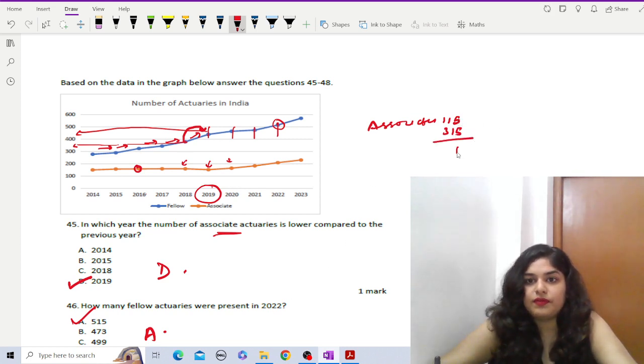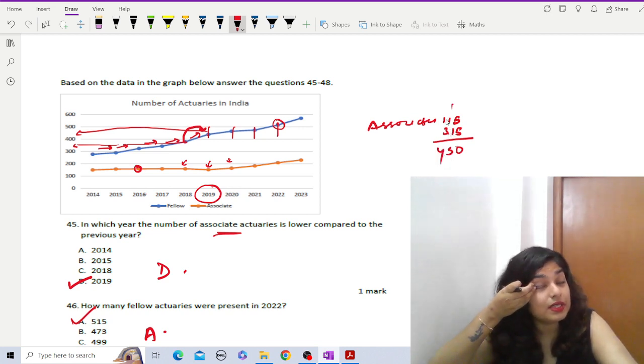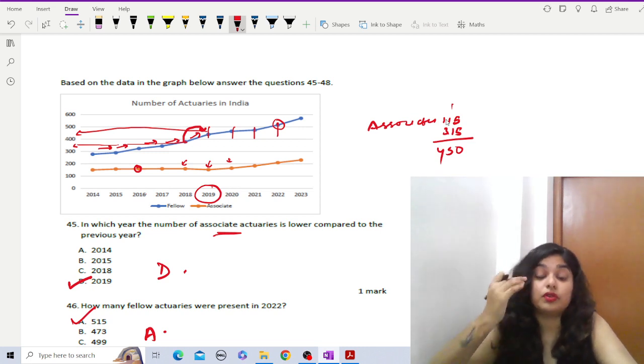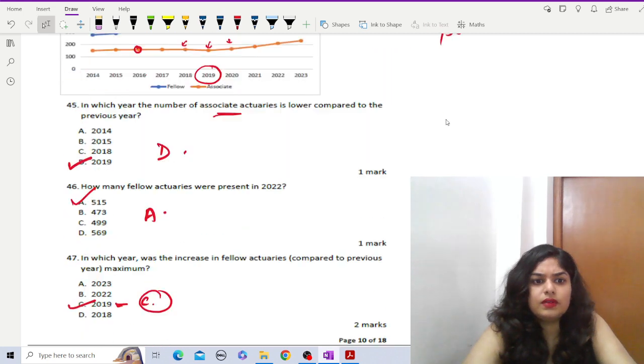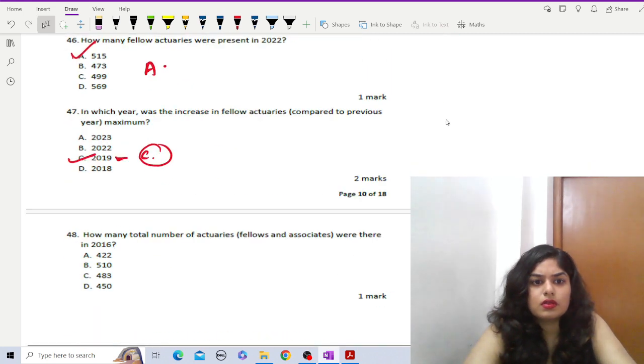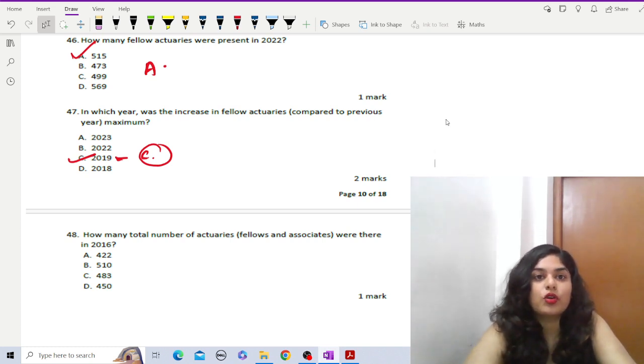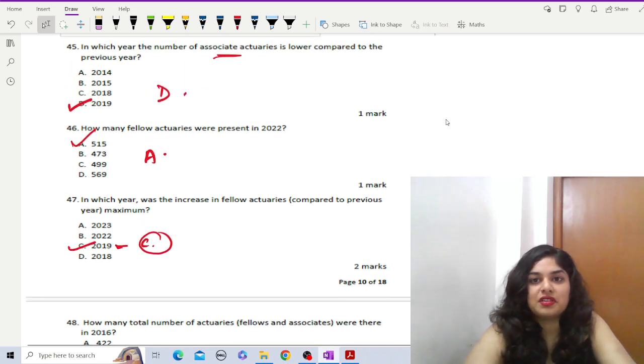The options are 5, 5, 10, 3, 3, 1, 4. So it will be something greater than 430 for sure. Let's have a look at the options. Something greater than 430. So we have two options. That means we have to be more concrete about our numbers.